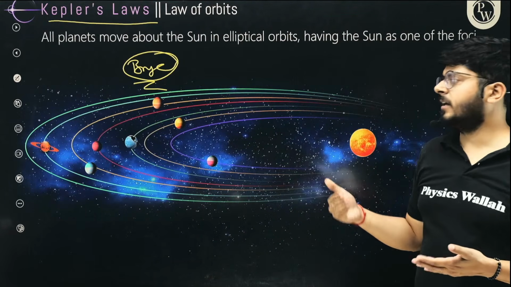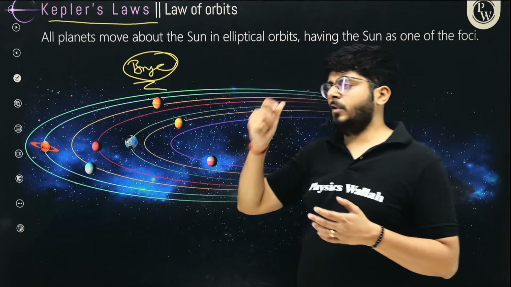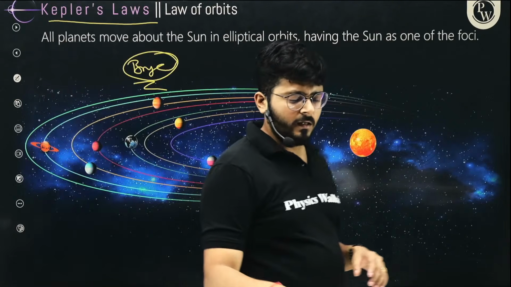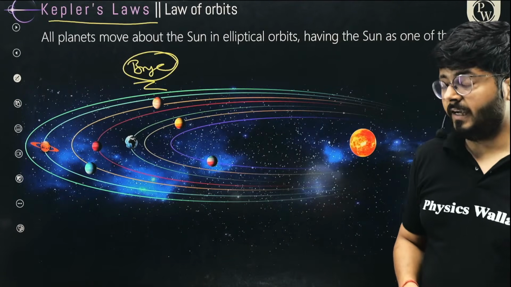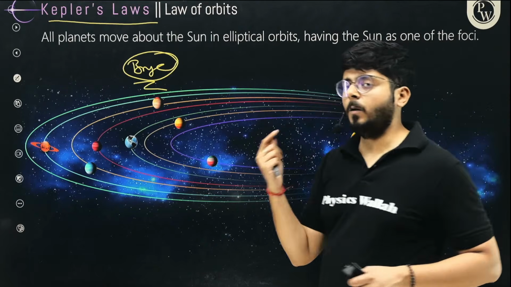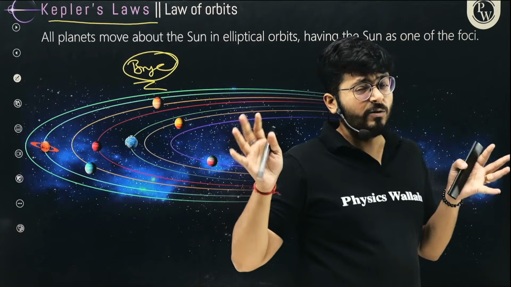So he came to the conclusion that all the orbits are slightly elliptical, right? And the further away you get from the sun, the more elliptical it is. And later on, based on the motion of the planets around the sun, he came up with three explanations from all the data that he was collecting.